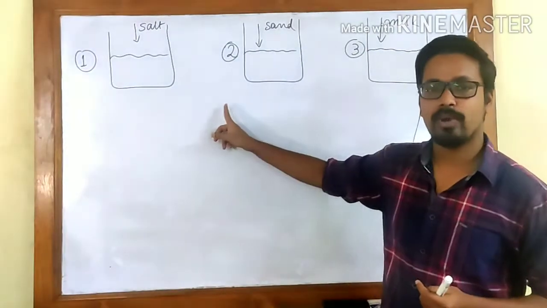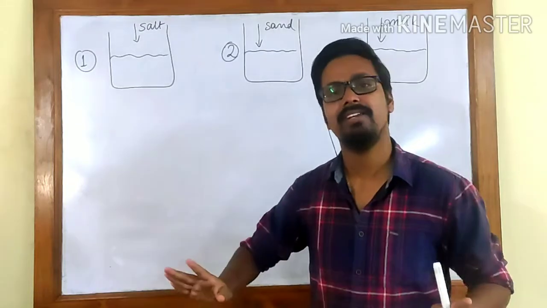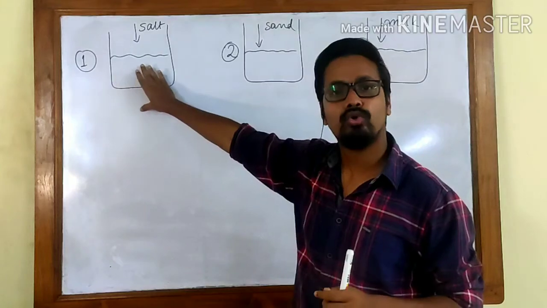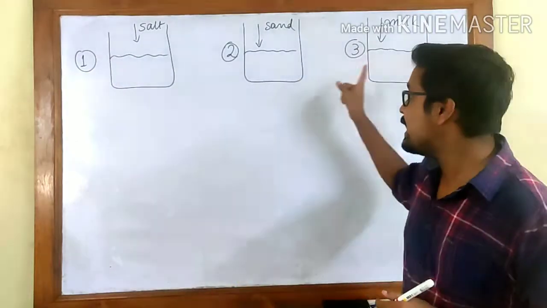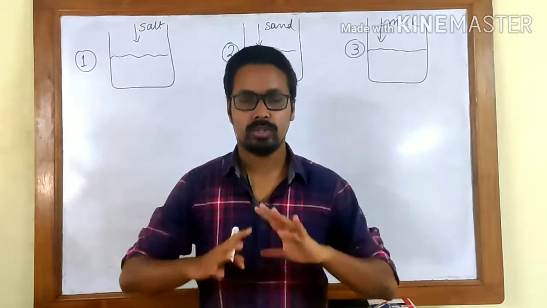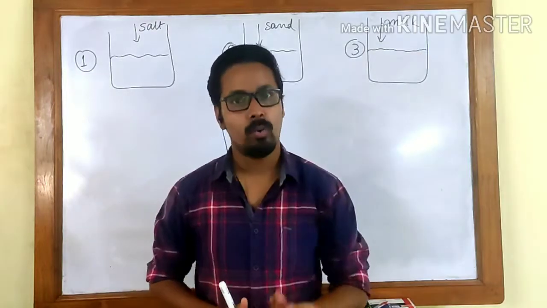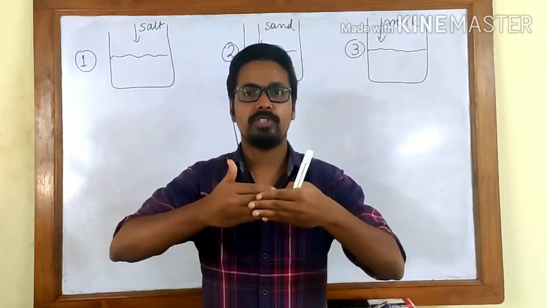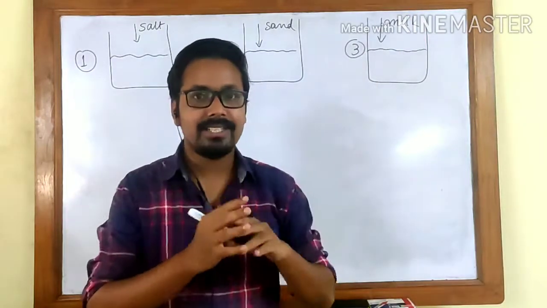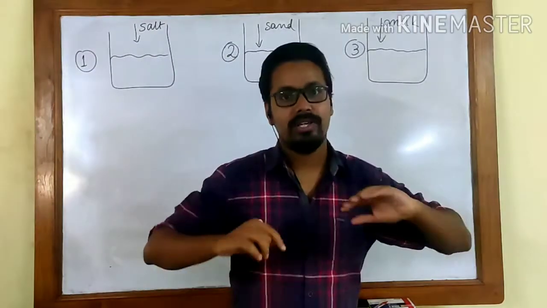In number 2, if you add some sand to water, you will see that the particles of sand are completely visible and it is not at all close to what it is like in number 1. In number 3, if you add milk, you will see the color has changed. Obviously, milk is white, so the whole mixture in number 3 will become white. We will not be able to see what is on the other side. This is because of the characteristic of milk. So these are the visual differences that we can understand from what we observe.